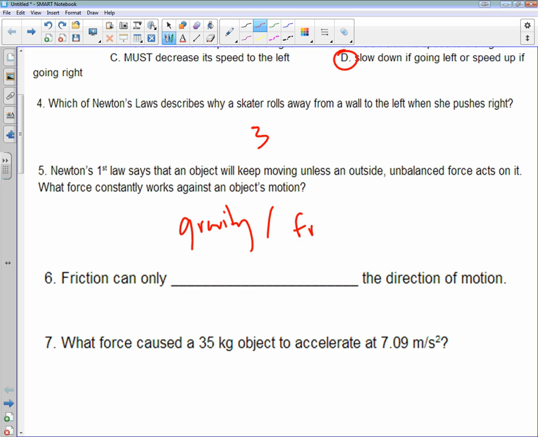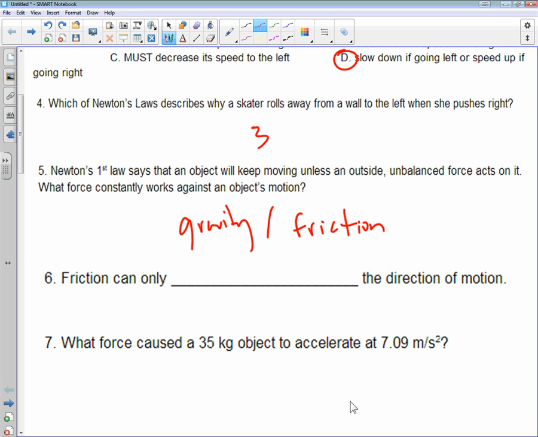So friction exists all the time in the real world. You always have objects that are resisting your motion. Even if you're just walking, you have friction associated with your shoes as they're touching the ground. You also have friction associated with air particles that are hitting your body. You could imagine that if there was no friction on the surface that y'all are sitting on, y'all would just be sliding around your seat right now. There'd be nothing that would keep you in place. So friction is a very important aspect of how we get around. It always opposes our motion.